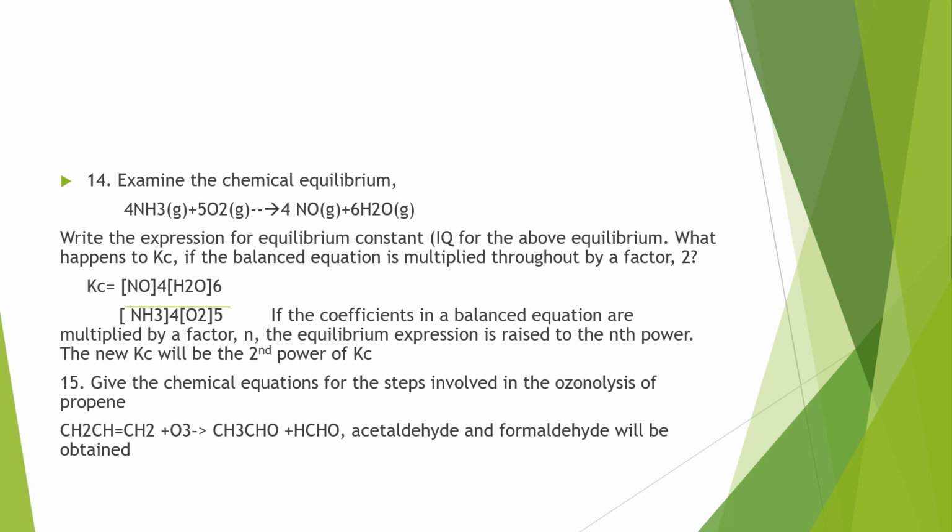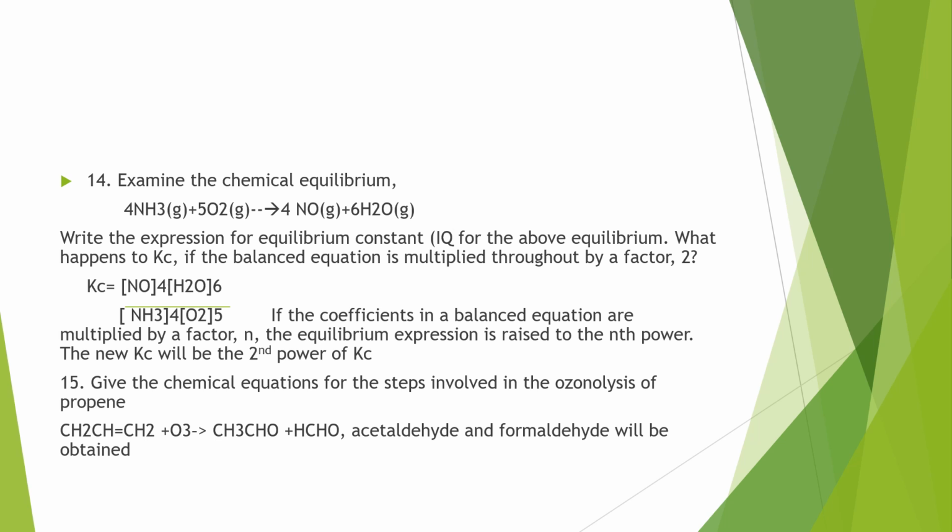If we multiply these stoichiometric coefficients by any number, the resulting Kc will be raised to the power of that number. That is, if we multiply by n, the new Kc will be Kc raised to n. In this case, we are multiplying with 2, so the new Kc will be Kc raised to 2.